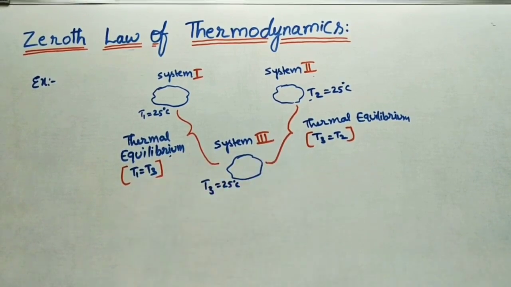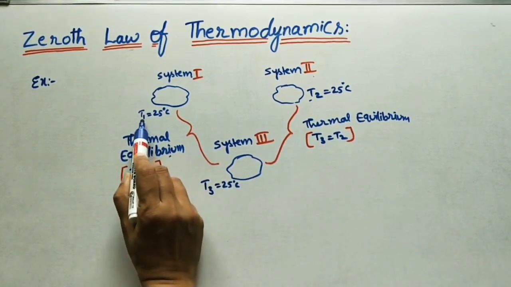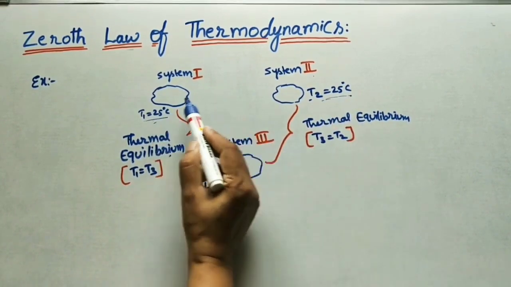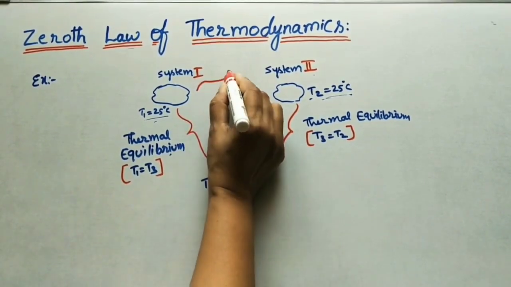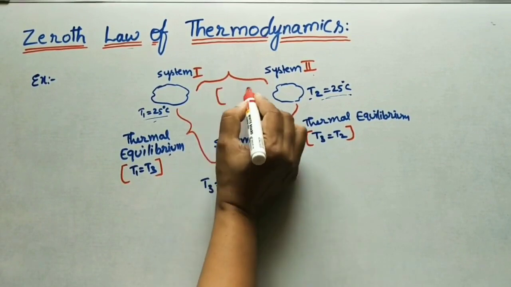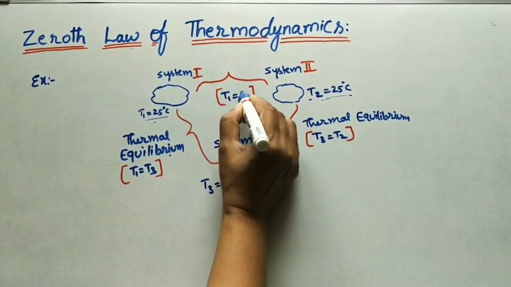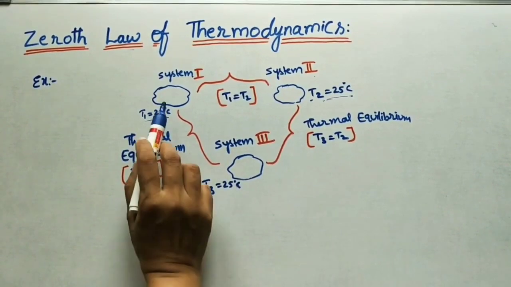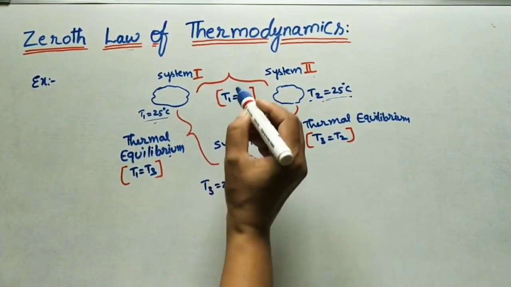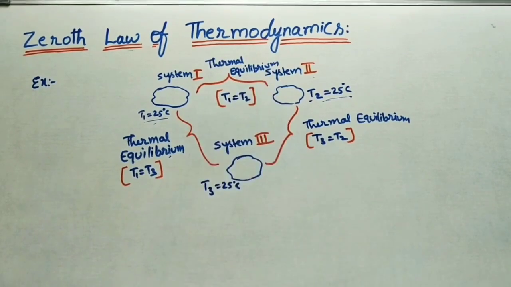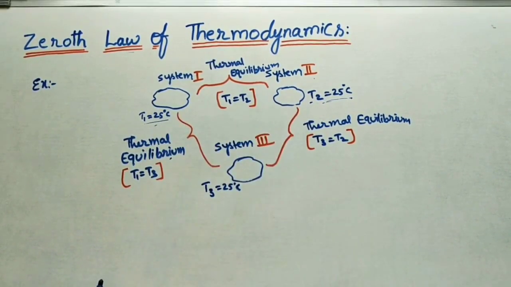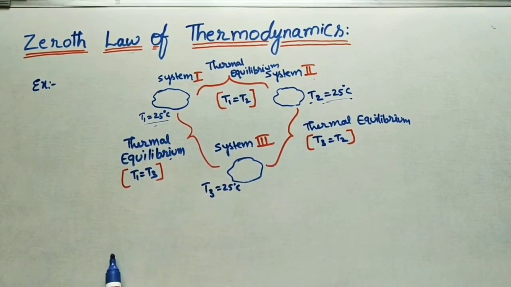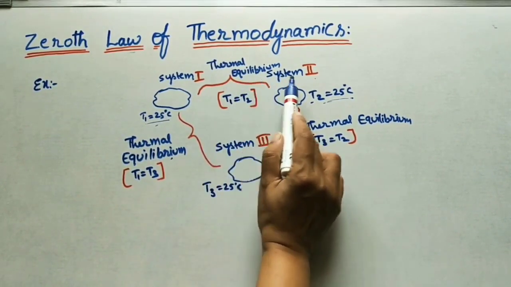Now if these two are in thermal equilibrium, we can say according to these temperatures T1, T2, these are also in thermal equilibrium because T1 is equal to T2. Now I will write here T1 is equal to T2. So we can say system 1 and system 2 are also in thermal equilibrium. This is called the zeroth law of thermodynamics. So according to this law, if two systems are in thermal equilibrium with a third system, then these two systems are also in thermal equilibrium.